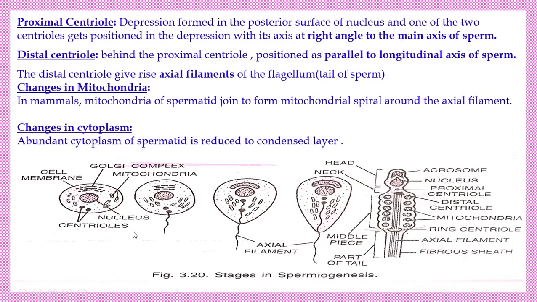The abundant cytoplasm of the spermatid is reduced to a condensed layer, particularly in the head region and also in the middle region around the mitochondria. In the middle region, the cytoplasmic sheath around the mitochondria is called the mancet. That is called mancet. Now, changes in the plasma membrane.